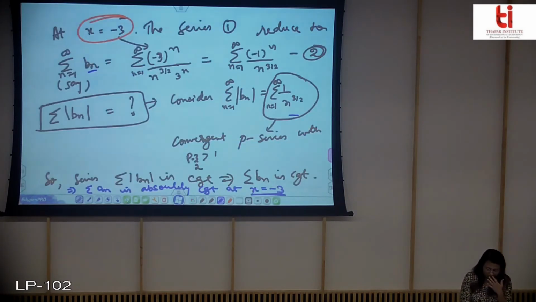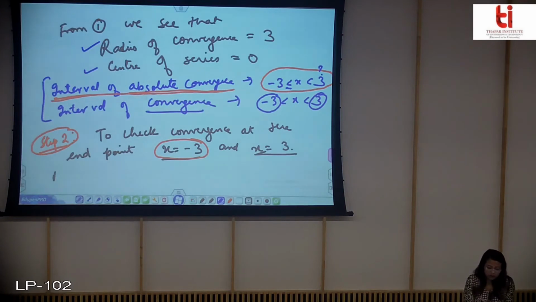Now see, what will be my updated interval of absolute convergence? This equality will also hold, because now you can see that you have added one more point where you find that the series is converging. So the final interval of convergence will be this, and obviously if it is the interval of absolute convergence, it will also be the interval of convergence.